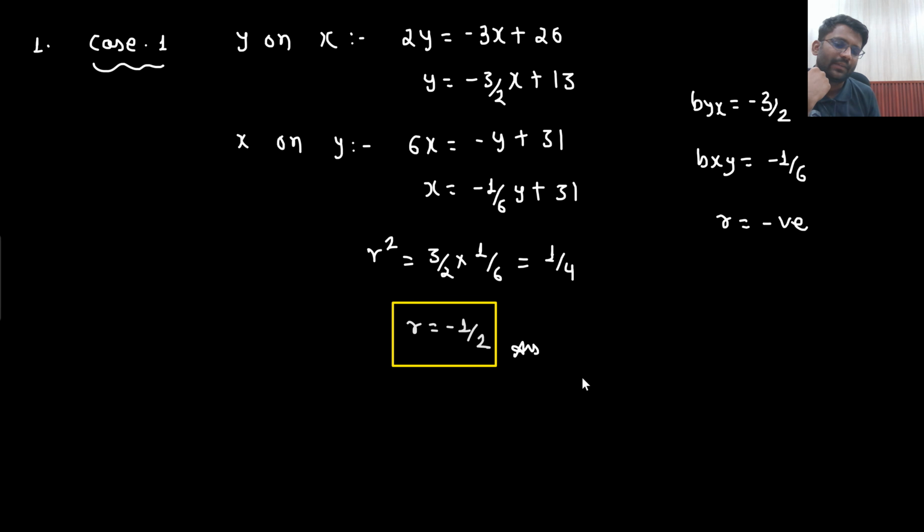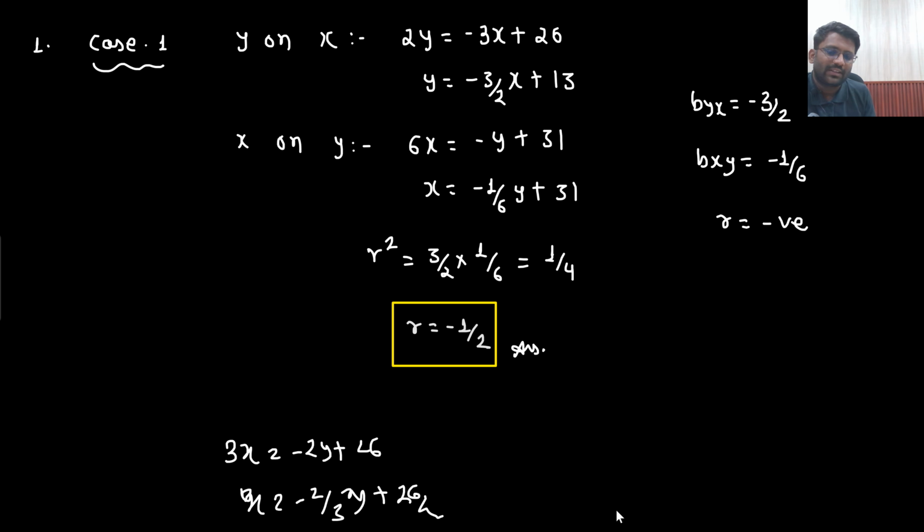That's the answer. If I would have taken the opposite case, then what would I have done? The answer would be 3x equals minus 2y plus 26. If I am taking x on y, then x would come out to be minus 2 by 3 y plus 26, whatever it is. I need the value: minus 2 by 3 is coming.